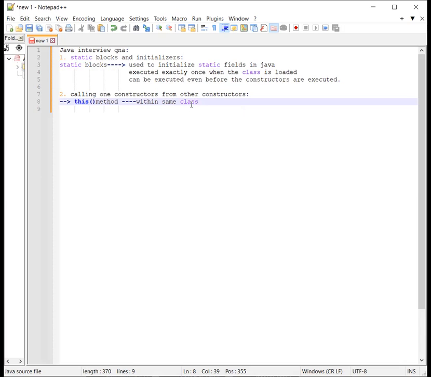So what are the restrictions for using this method? This must be the first statement in the constructor.